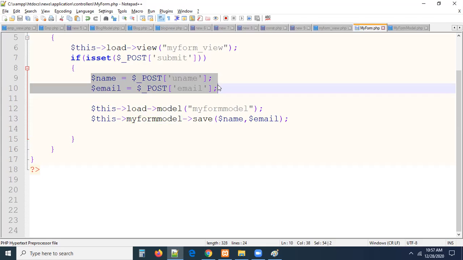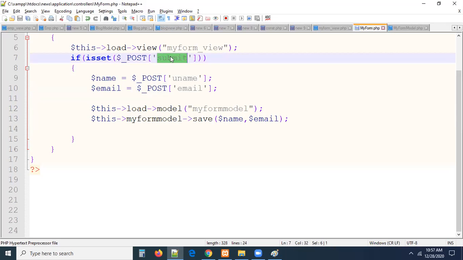Without data, without form submission, why should I load a model? It's a simple question, right? So there is no data or there is no form submission. If form submission and data is not available, why should I load a model? See what I'm doing here. After submitting the form, after collecting the data, I am loading the model.